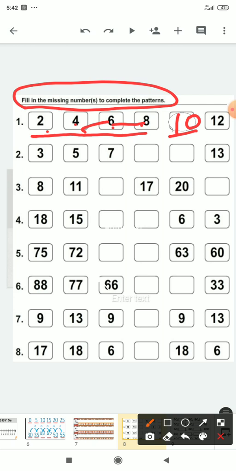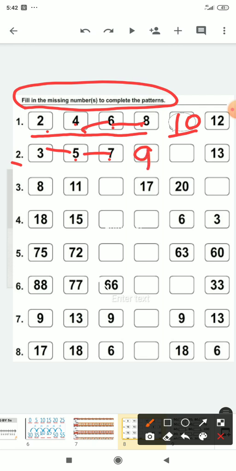Now come to the second pattern, 3, then 5, then 7, and so on. Now just check the pattern. In between 3 and 5, what comes? 4 is missing. Between 5 and 7, 6 is missing. So here also one number is missing between the numbers. So the next number is... what comes after 7? 8. So 8 will be missed. And what comes after 8? 9. So our answer is 9.